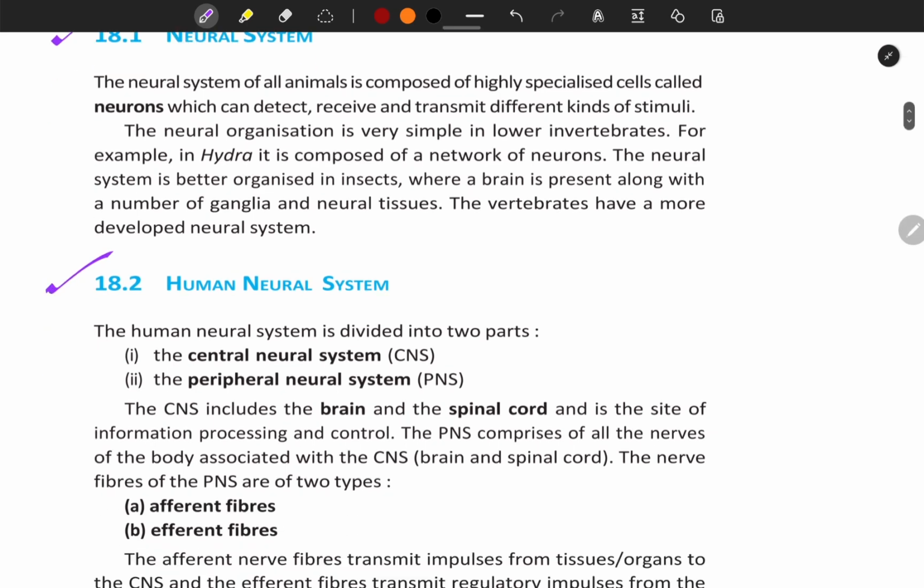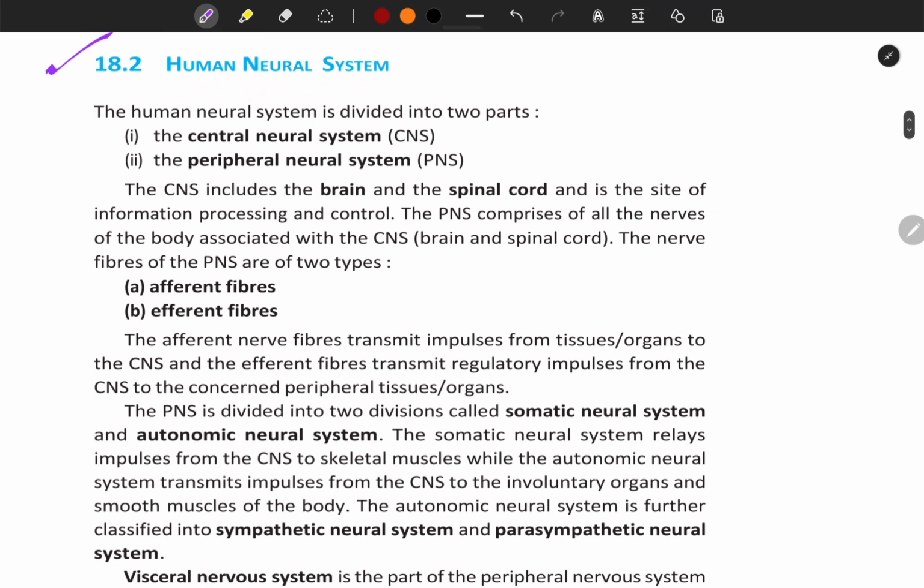18.2 Human Neural System. The human neural system is divided into two parts. First, the central neural system, that is CNS, and second, the peripheral neural system, that is PNS. The CNS includes the brain and the spinal cord and is the site of information processing and control. The PNS comprises all the nerves of the body associated with the CNS, that is brain and spinal cord.